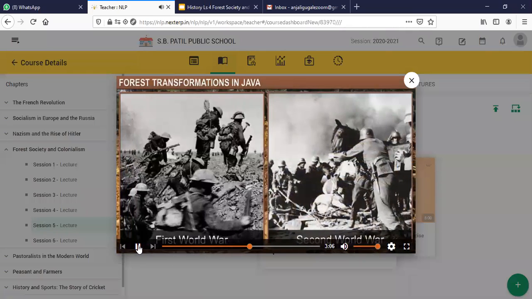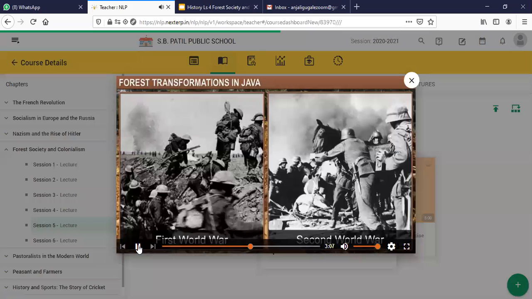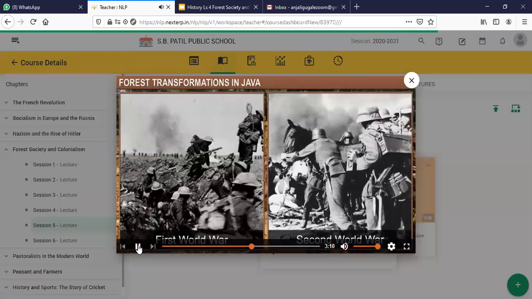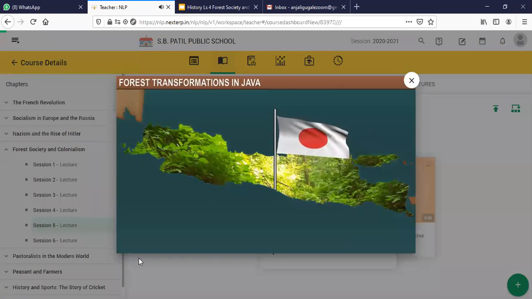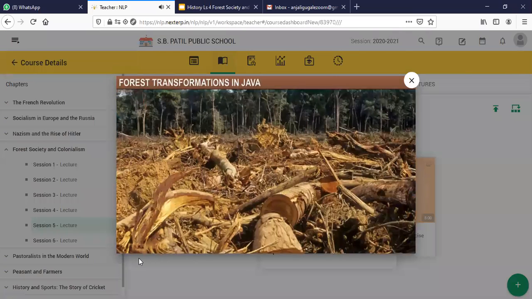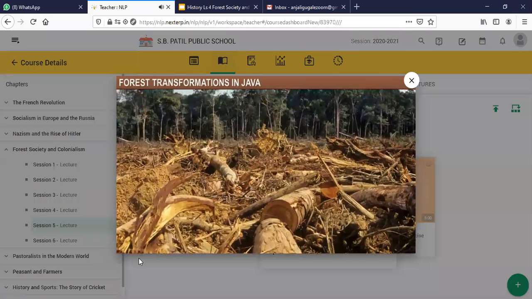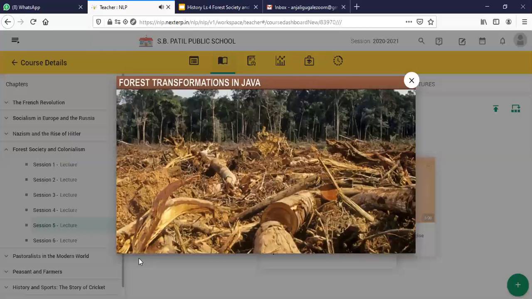Second World War. The British cut many trees in India to meet their war needs. Java faced a similar fate at the hands of the Dutch just before the Japanese occupation of Java. The Japanese further exploited the forests of Java and left the forests in an irretrievable state. The impacts of war took its toll on the forests of Java and India.